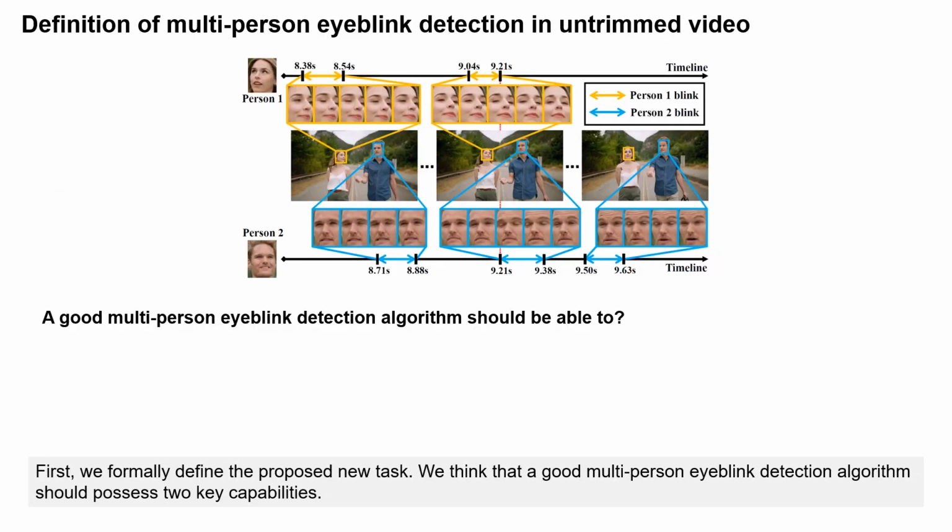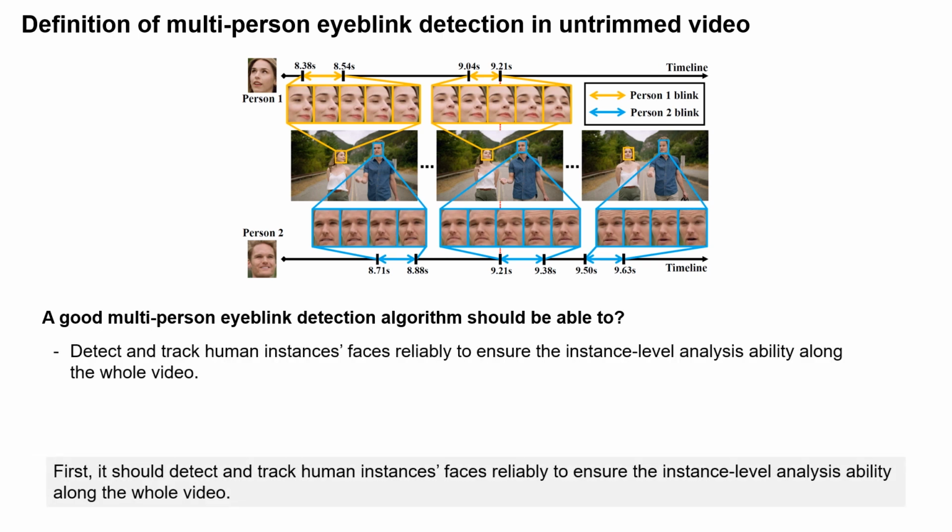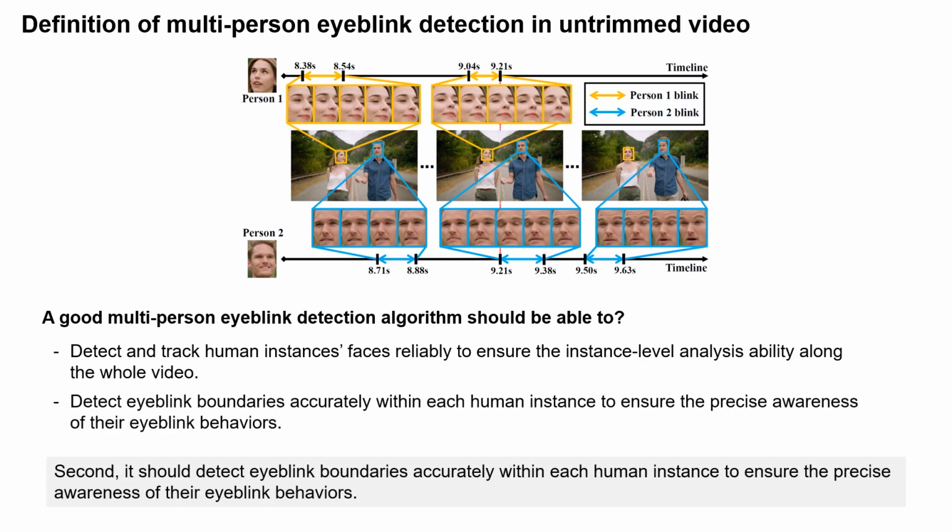First, we formally define the proposed new task. We think that a good multi-person eyeblink detection algorithm should possess two key capabilities. First, it should detect and track human instances' faces reliably to ensure the instance-level analysis ability along the whole video. Second, it should detect eyeblink boundaries accurately within each human instance to ensure precise awareness of their eyeblink behaviors.